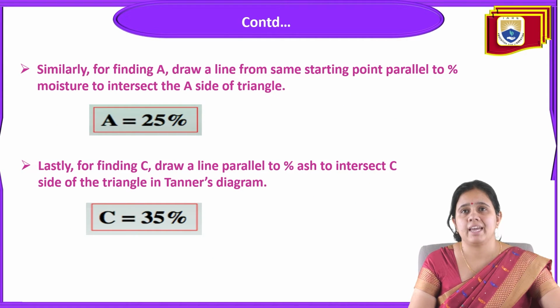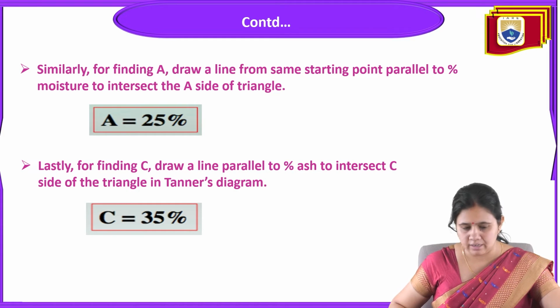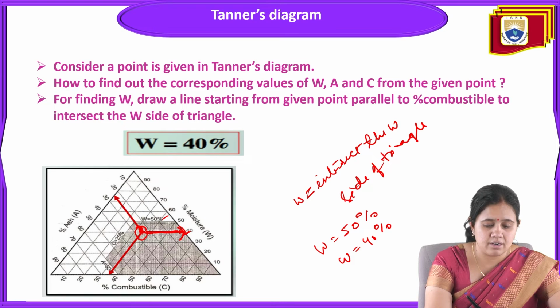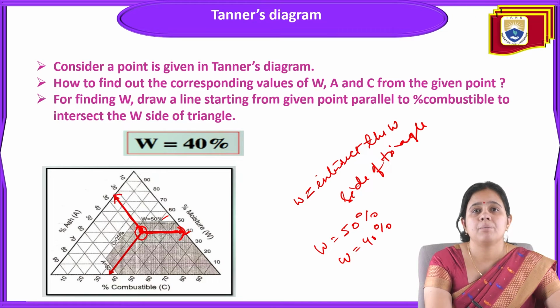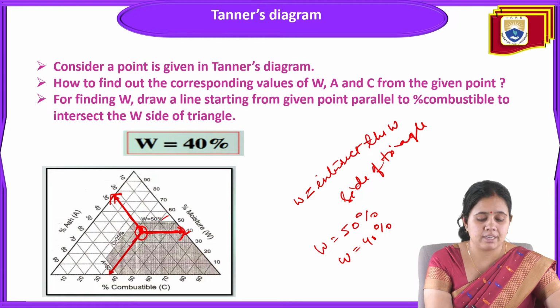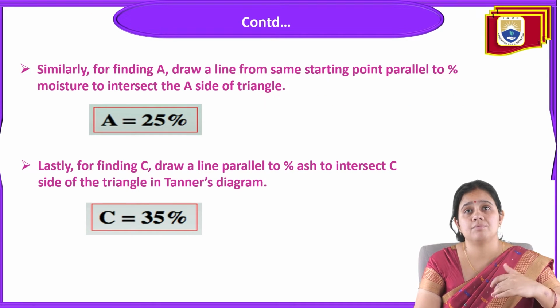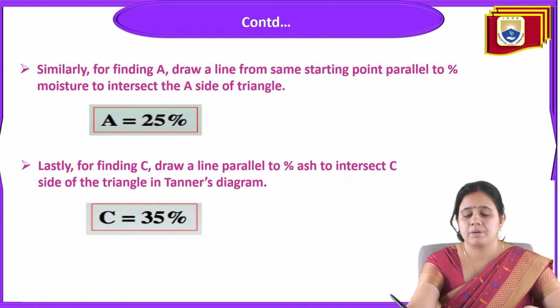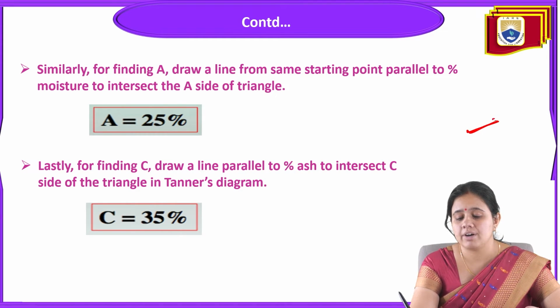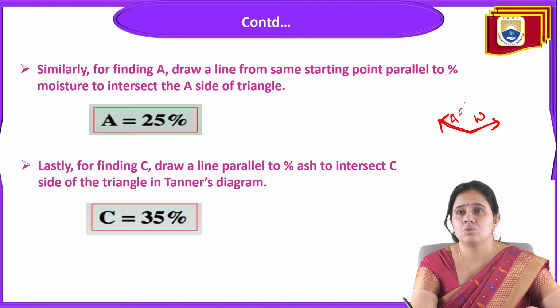Similarly, for finding A, draw a line from the starting point parallel to percent moisture to intersect the A side of the triangle. Again we are drawing from this point, and we get the next point. Just like this, from this side we get 40%. A is the ash content. Draw a line from the starting point parallel to percent moisture, meaning first we find the moisture content, that is W. From here we draw a line like this. So A is equal to 25%.